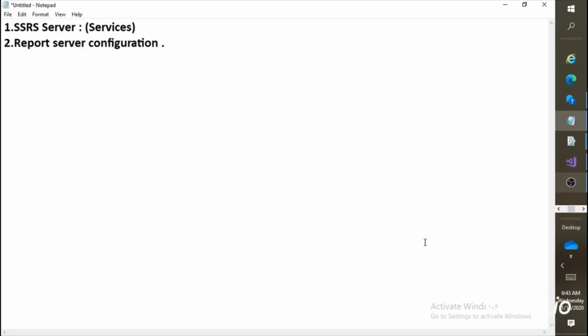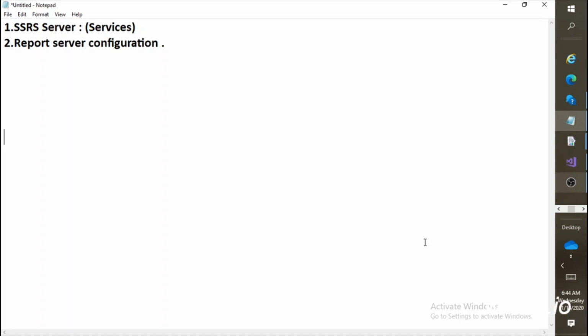So far we covered the installation part for the SSRS server, that's the SQL Server Reporting Services, along with its services. Then we talked about report server configuration, that once the server has been installed, what we need to configure for the reporting services, right? We talked about the reporting database, then TempDB, right? Also I discussed with you the reporting service manager, then the reporting service URL. These two things we discussed, right?